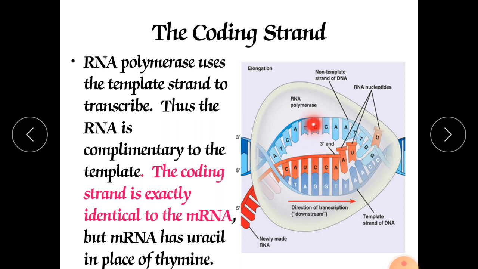So in place of that, it is producing another single-stranded RNA with the help of the RNA polymerase enzyme. The only difference is that in DNA, A binds with T, whereas in the mRNA it binds with U, uracil. That is the only one difference, and it forms the mRNA template. The direction of transcription is from 5' to 3'. In this fashion it will do the transcription.